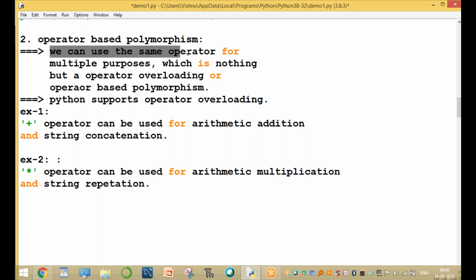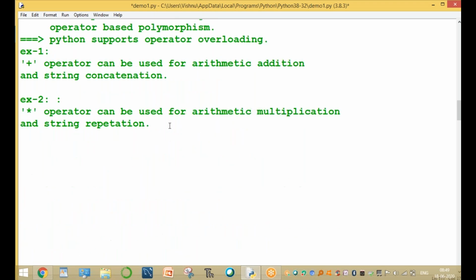Sir, what is overloading? Overloading and polymorphism are the same. Overloading means the same name with different types of arguments or a different number of arguments. That is called overloading. Operator polymorphism or operator overloading, both are the same. Either operator overloading or operator based polymorphism, that means same name, different types of behaviors. It is called overloading.